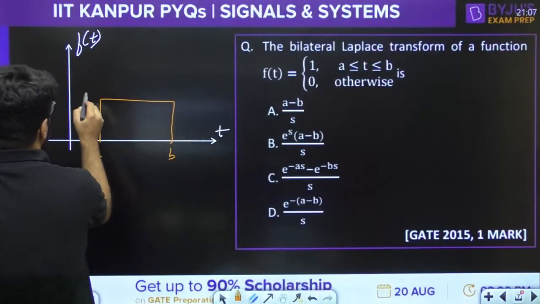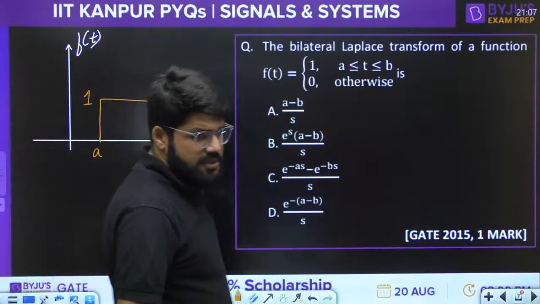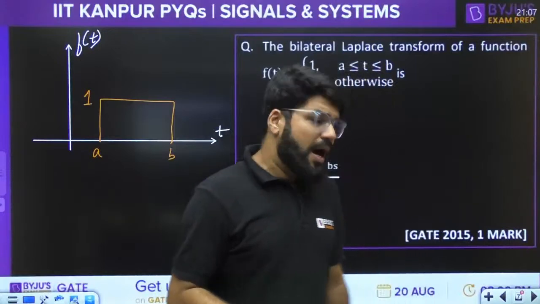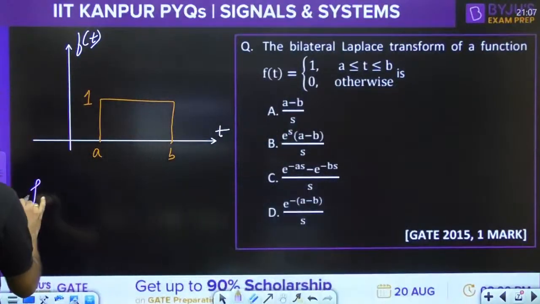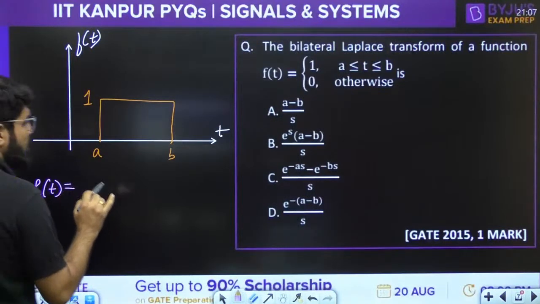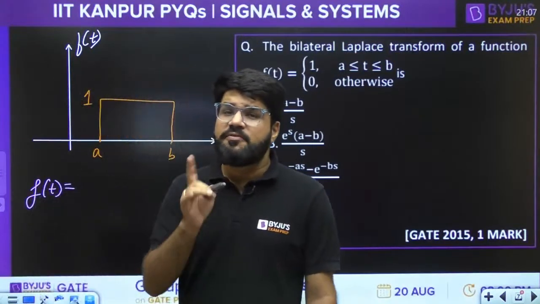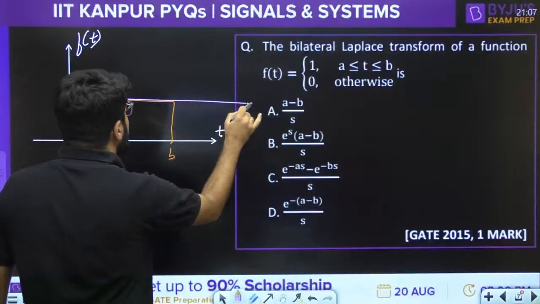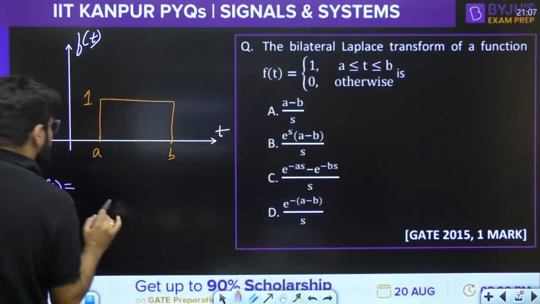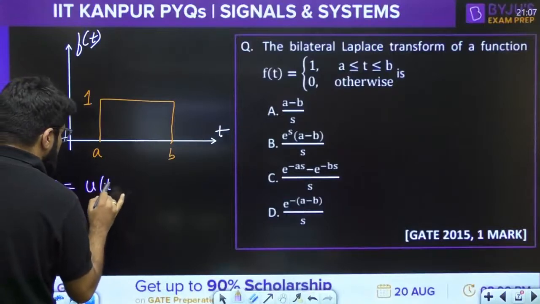This is a rectangular pulse, right? Now, how can you represent this rectangular pulse? It's a very simple representation. So f(t), any rectangular pulse guys, can be represented as a difference of 2 unit steps. One of the unit steps starting from t equal to a. Right, the unit step that will start from t equal to a is known as u(t minus a).